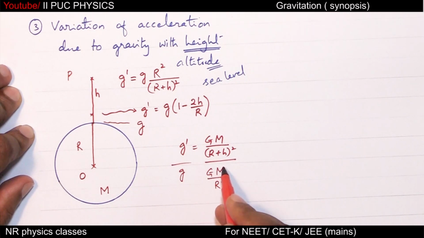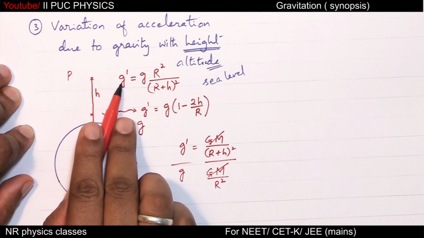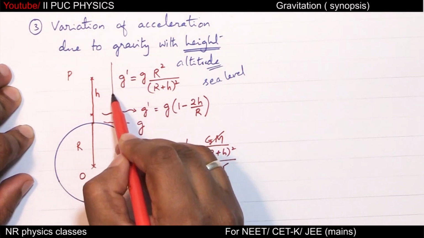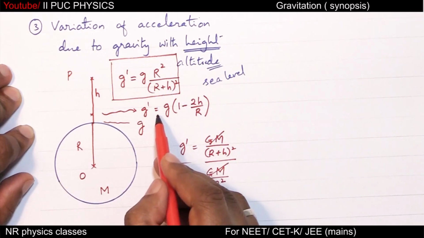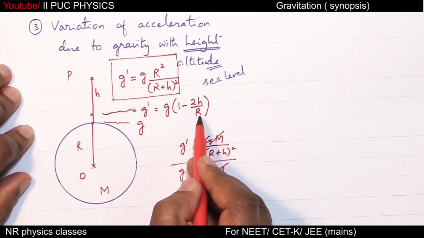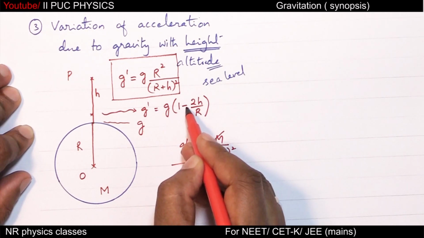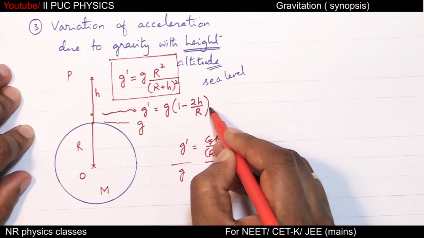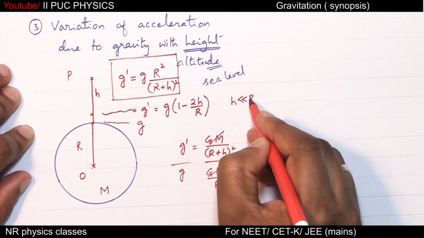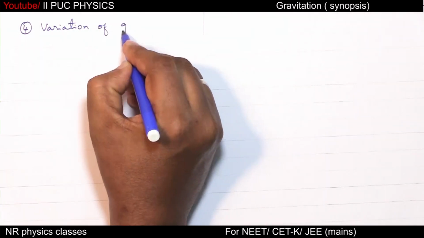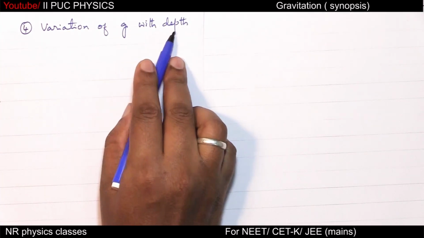Divide, G cancels, rearrange, what you get is this. So this equation can be used for any height. But if heights are small compared to radius, then you can go to g dash equal to g into 1 minus 2h by R. Here the condition is h should be very much smaller than R. Variation of g with depth.